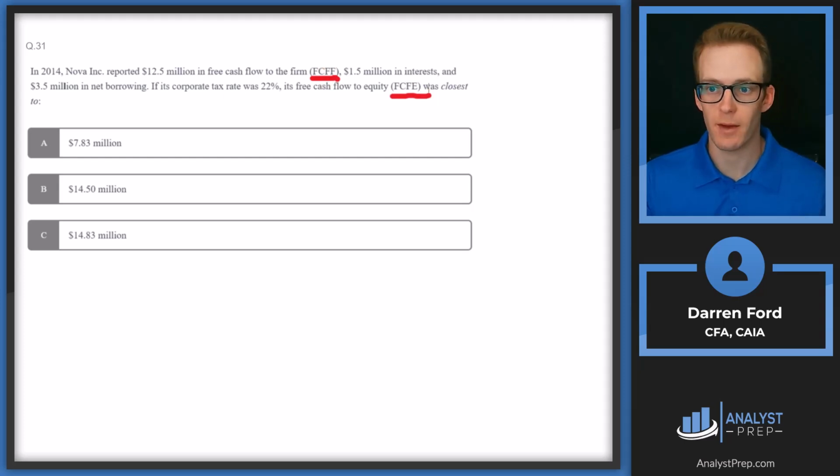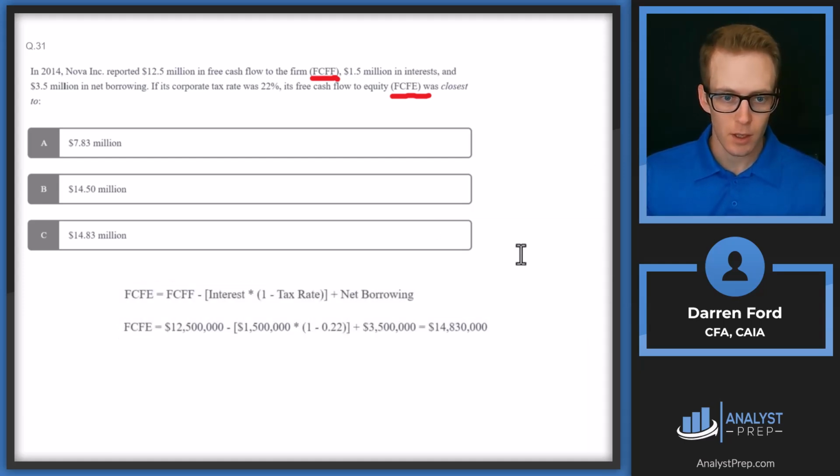Let's pull in that formula to do this. So we're going to take out interest times 1 minus our tax rate. So we've got interest of 1.5 million, and then we're going to do 1 minus 0.22. And what that's reflecting is that we can deduct interest, which would have flowed through to free cash flow to equity. So we need to make that adjustment. And then we're going to add back net borrowing.